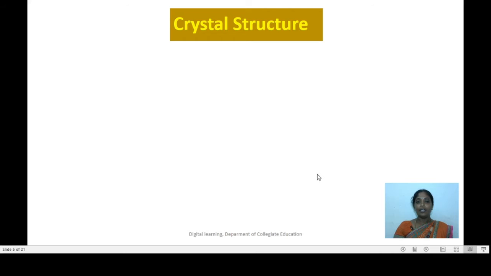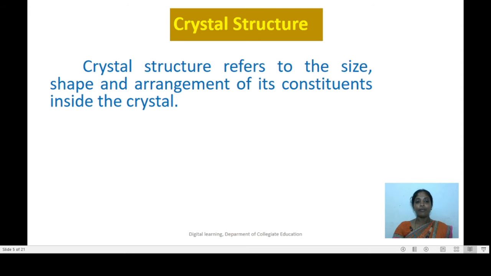We are familiar with structure function correlation. We know that function and properties of any material directly depend upon its structure. Similarly, if you want to know more about the properties and applications of crystals, first we have to understand its structure. Now, what is the meaning of crystal structure? Crystal structure refers to the size, shape and arrangement of its constituents inside the crystal.